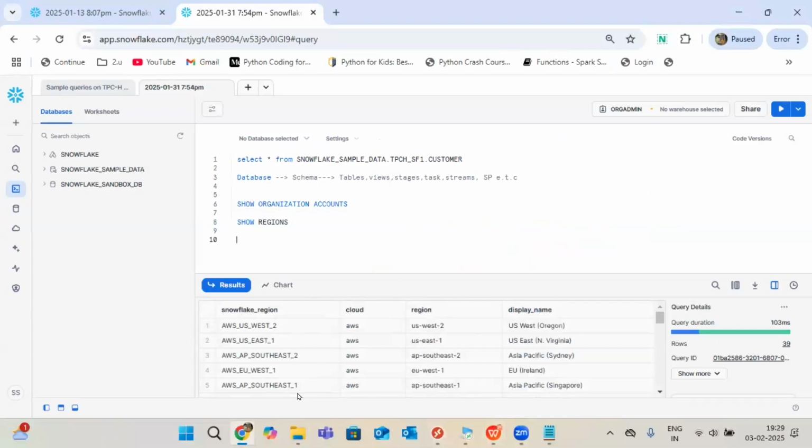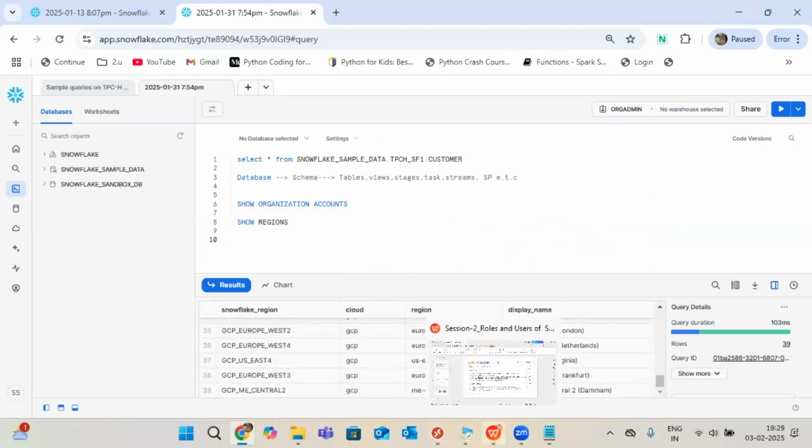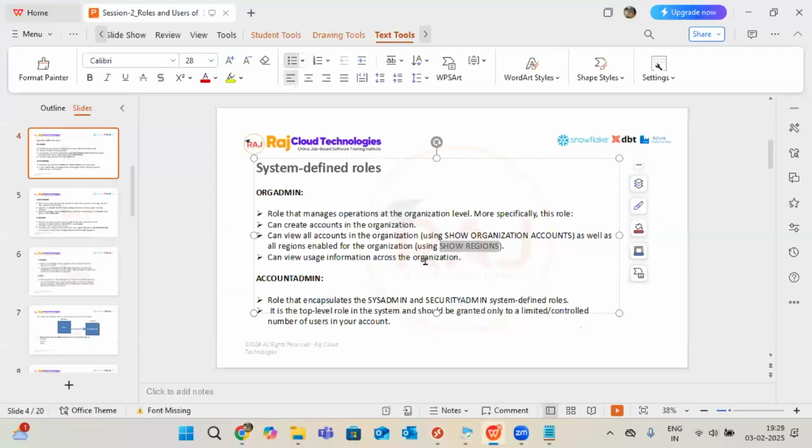You can see all this. Which regions it will support, all information on account level, mainly account level it will support. So we can view all the account level related information with the help of architect.